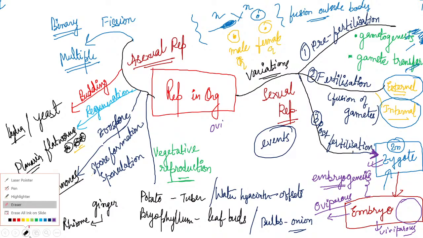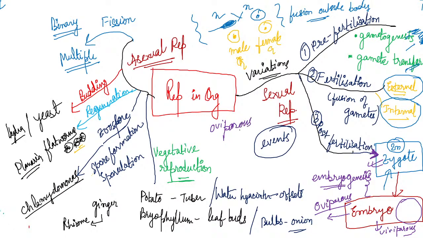Okay, now when there will be formation of the eggs, when the embryo will be developing inside an egg, then it will be known as oviparous. So the animals who lay eggs, egg layers, are known as oviparous. And when the embryo development will take place in the mother's womb, then it will be known as viviparous.